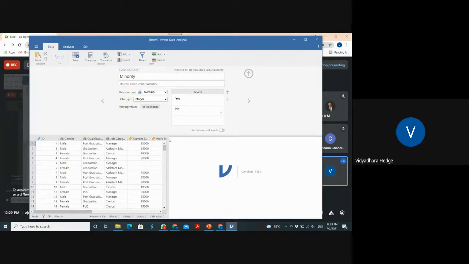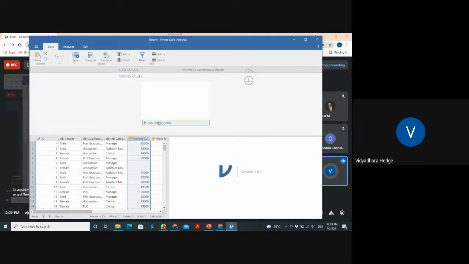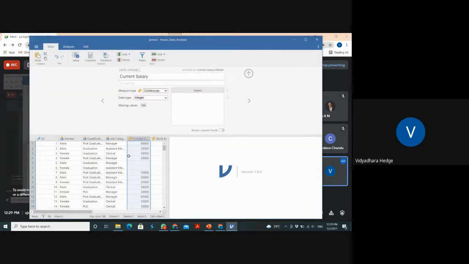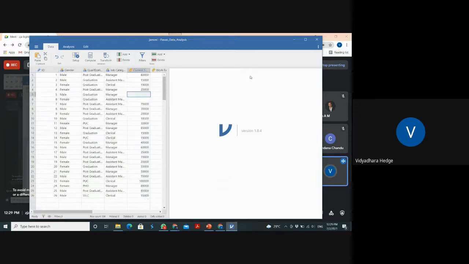Yes. So I think in the salary part, there is a missing value, add missing, not applicable. It is giving something, so the text is simply typed that only. Now it is not considering those parts. This is okay. Now coming to this one. Okay, up to here it is clear. Any doubt? Please ask me.